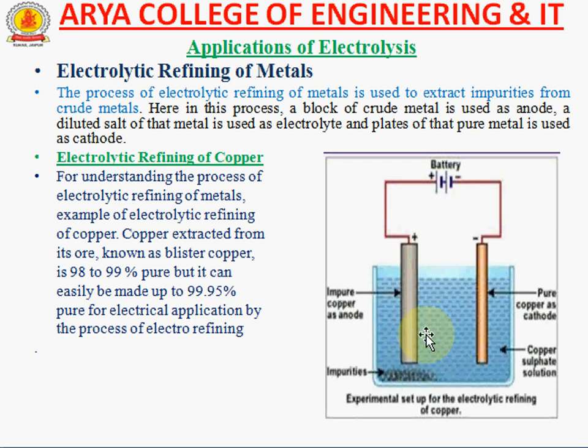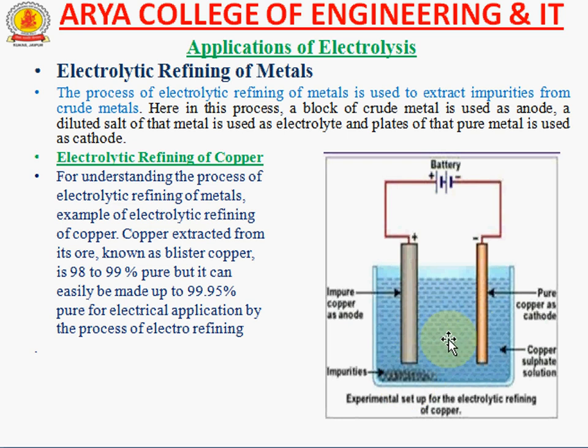The impurity is separated from the anode plate, and the pure copper is transferred. We know that positive and negative ions attract each other, so the positive ion of copper, Cu plus, is attracted directly to the negative supply. So copper is transferred from the impure anode to the pure copper cathode, and the impurity from the anode falls down to the bottom of the container. These impurities are also called anode mud. Basically, this is the experimental setup of electrolytic refining of copper.